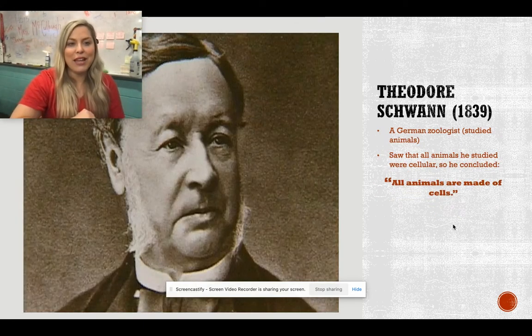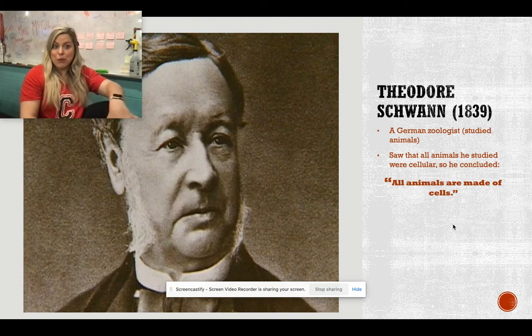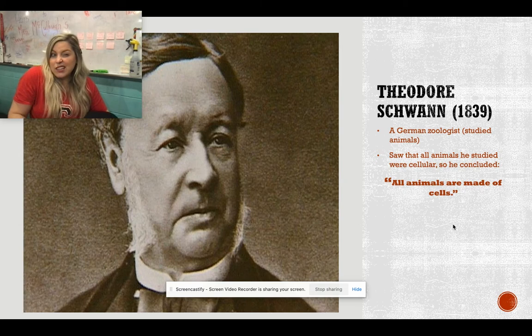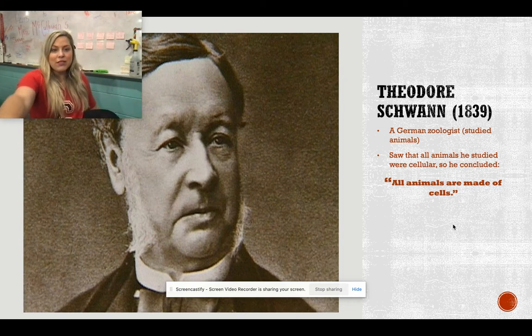And then moving on, we have Theodor Schwann. He is a German zoologist. This is someone who studies animals. So it's kind of easy to think of. Think you go to the zoo to see animals. This is the guy who studied animals. He saw that all animals that he studied were also cellular. So his big conclusion and contribution: all animals are made of cells. The way that I remember this one is, think of his last name. It's an animal, Schwann. All animals are made of cells. So it's kind of an easy association to make for him.